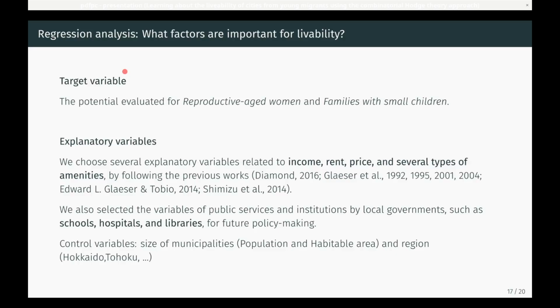We performed a regression analysis as the first step toward understanding what factors are important for livability. This is the setup of the analysis. We use the evaluated potential as the target variable. We select several explanatory variables related to income, rent, price, and various types of amenities, following previous works. We also selected the variables of public services and institutions by local governments, such as schools, hospitals, and libraries for future policymaking. As controls, we used the size of municipalities and region-specific variables.